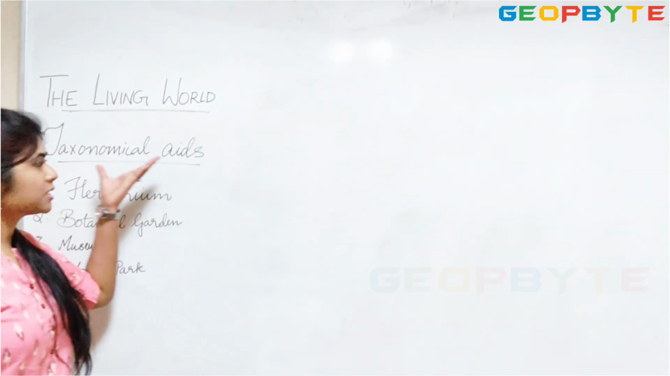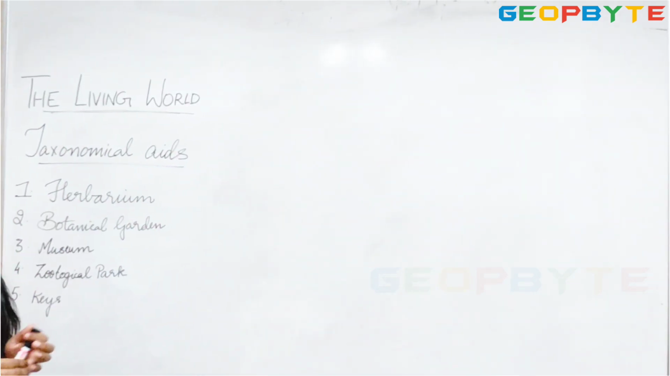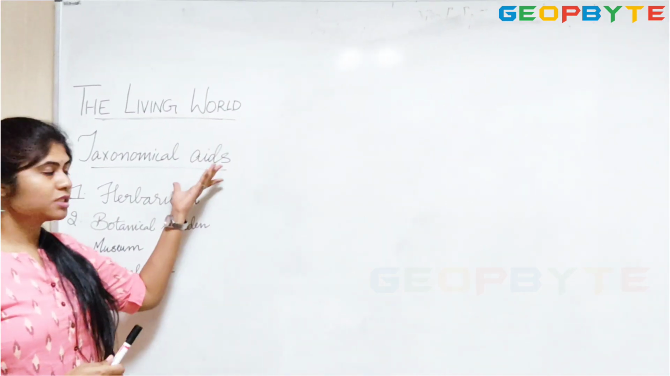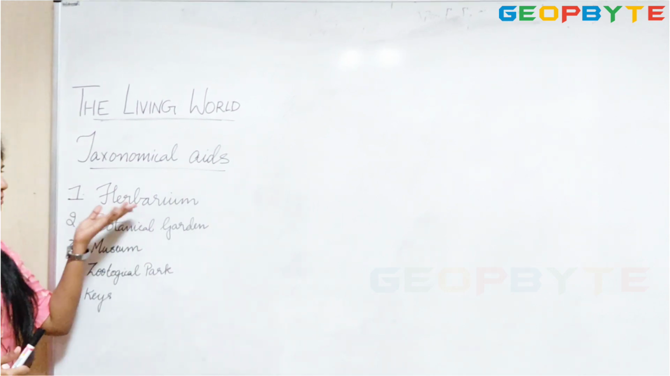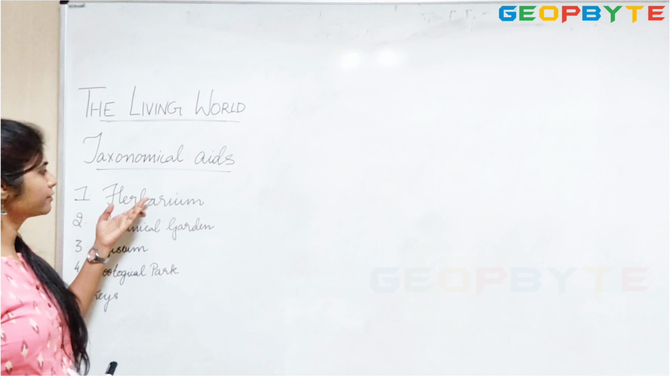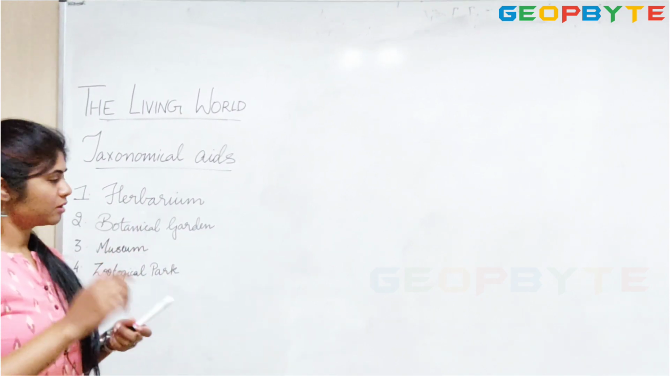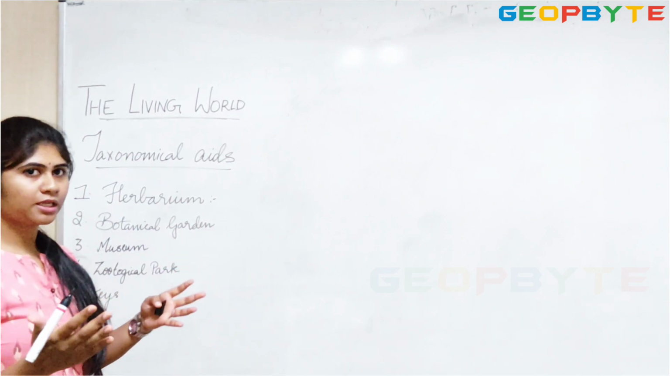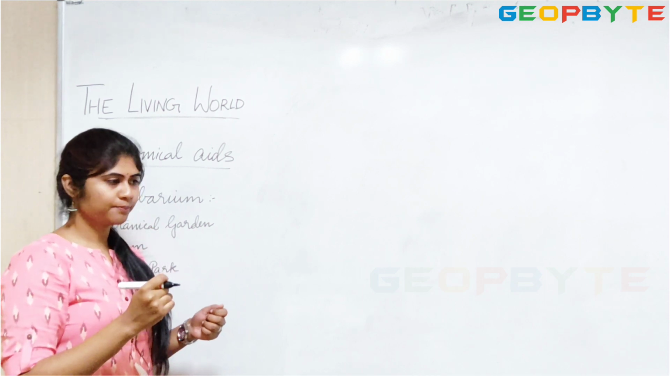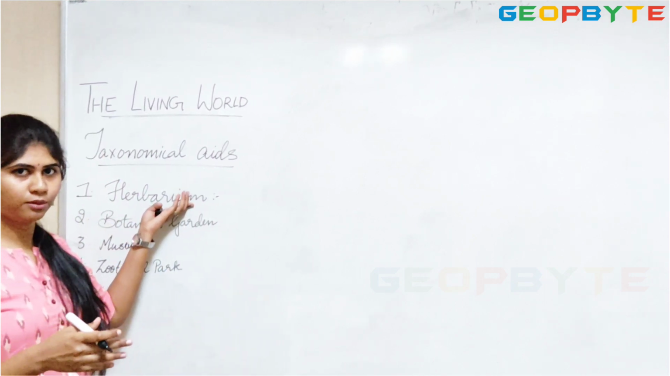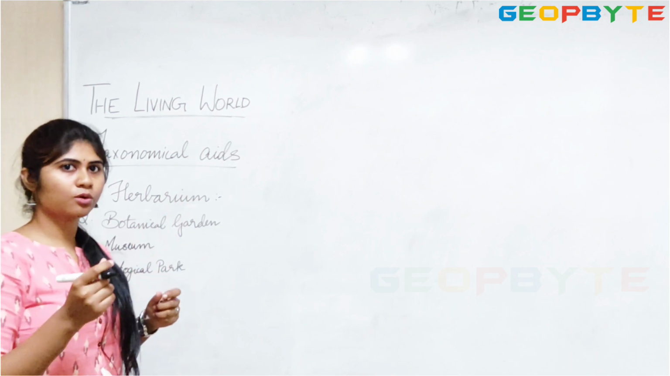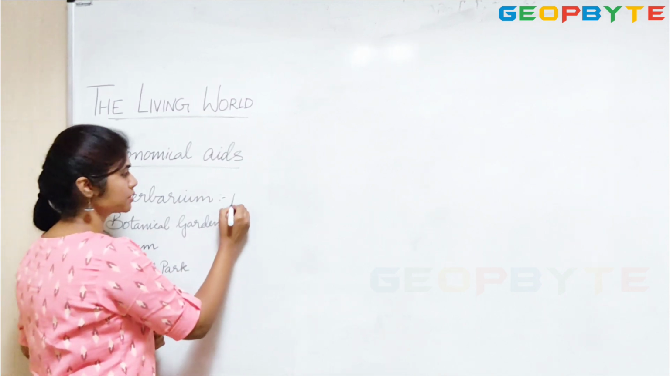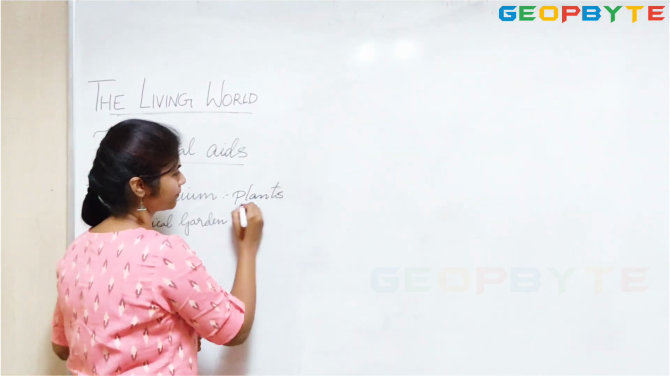So we have something called taxonomical aids, which help us in identifying or classifying or studying the organisms. Now what are these taxonomical aids? The most famous one is the herbarium, which everyone might have heard of. Herbarium is a book kind of a thing where you have long sheets on which you collect the plants, you dry them and you preserve them in this particular book, where you also give the details or the description of that particular plant. You use it mostly for plants.